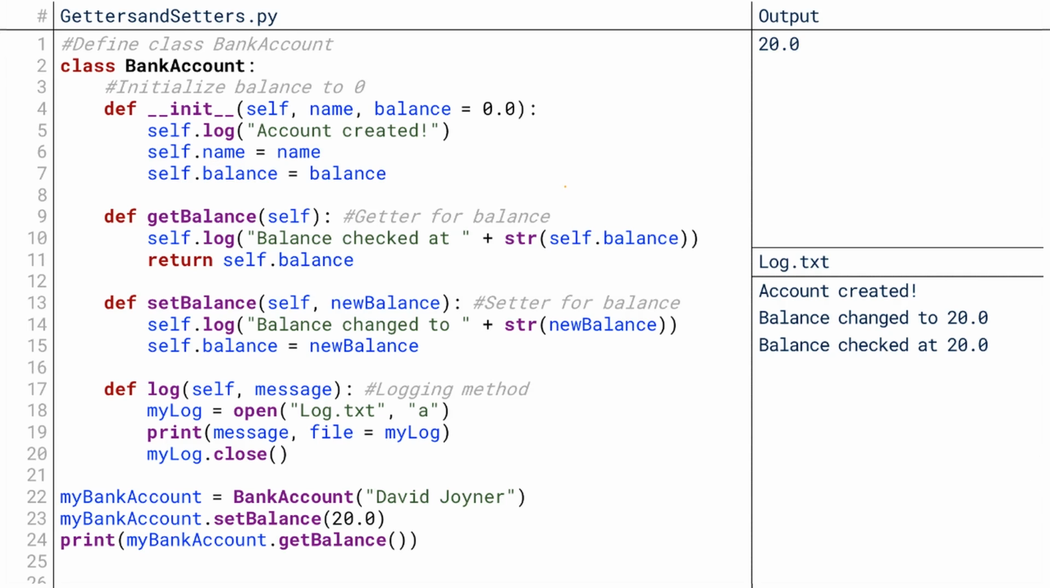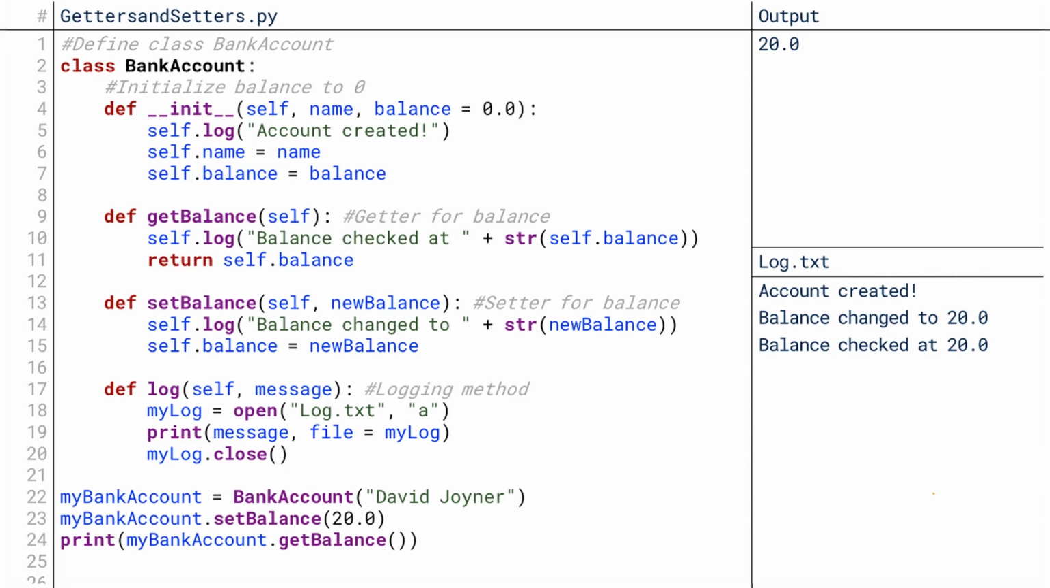But that said, getters and setters have other purposes as well. Recall that part of the benefit of getters and setters was that they allow us to run some code whenever a variable is accessed or modified. We see that here. We have a getter called getBalance, and every time we try to get the balance, we're logging the fact that the balance was accessed.